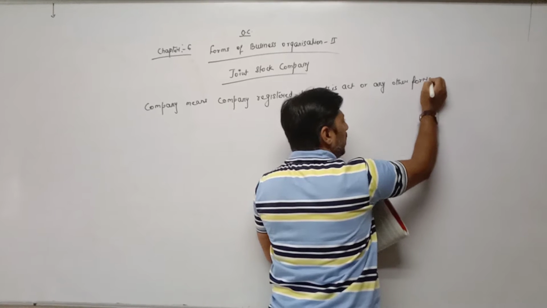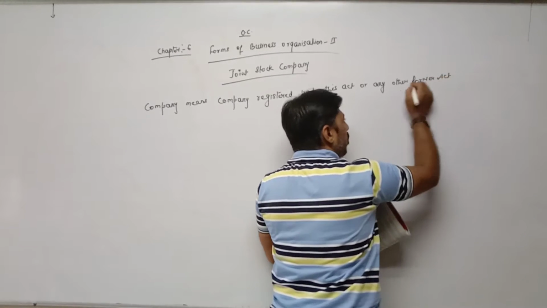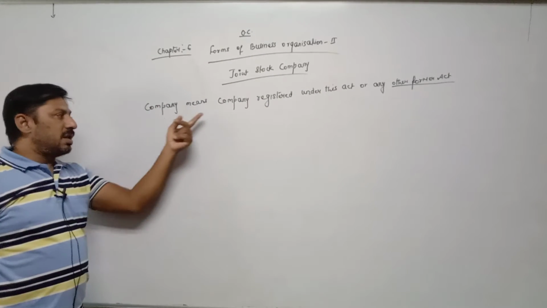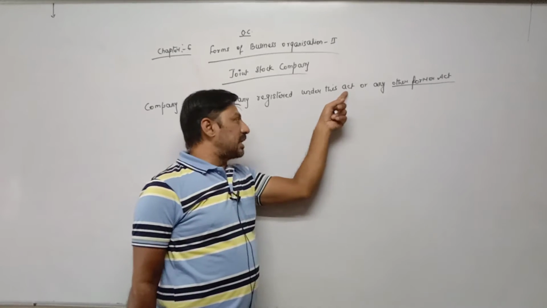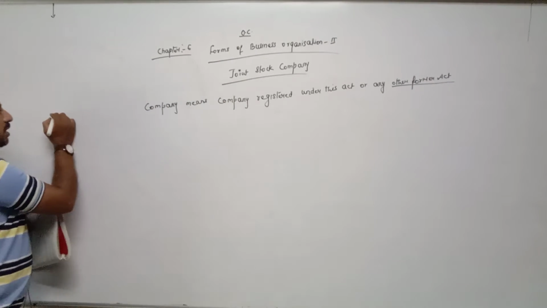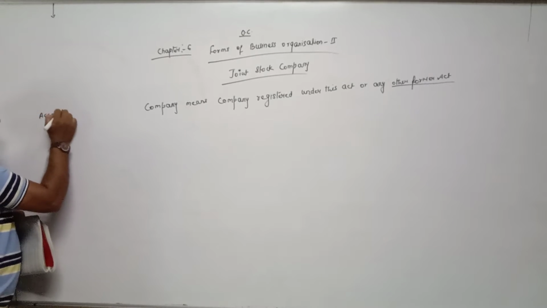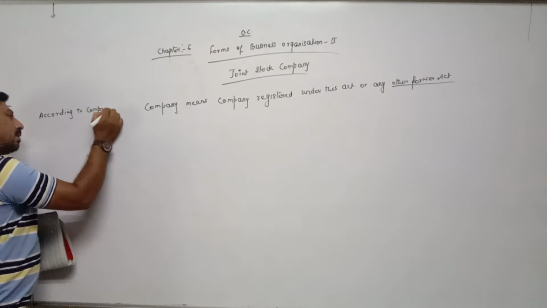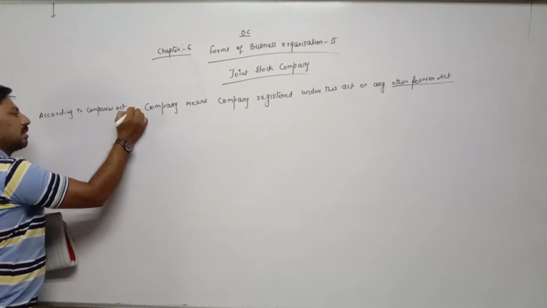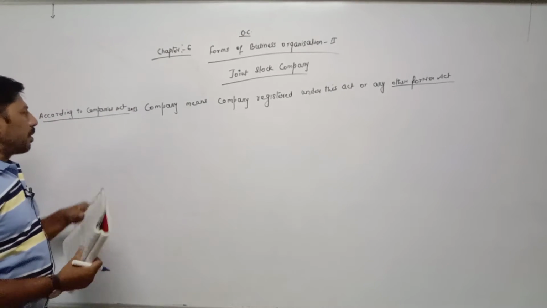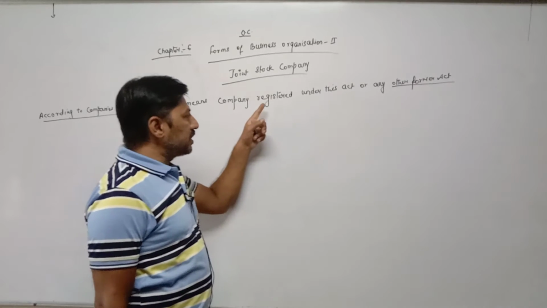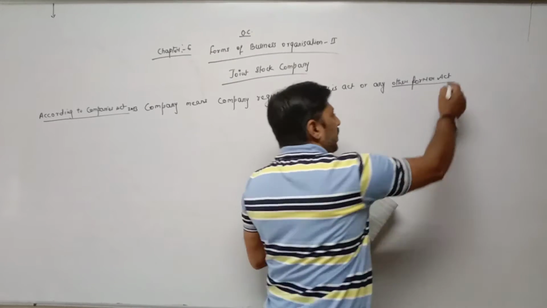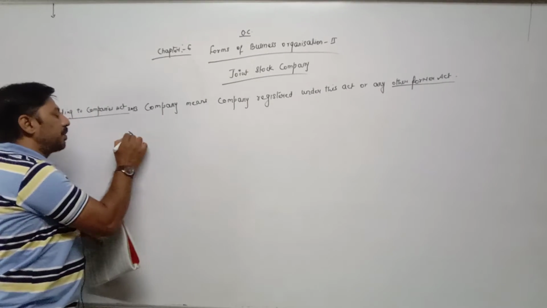This definition we have already done in CCSP. Other former act here means Companies Act 1956. So company means any company registered under this act, that is, according to Companies Act 2013, or any other former act.